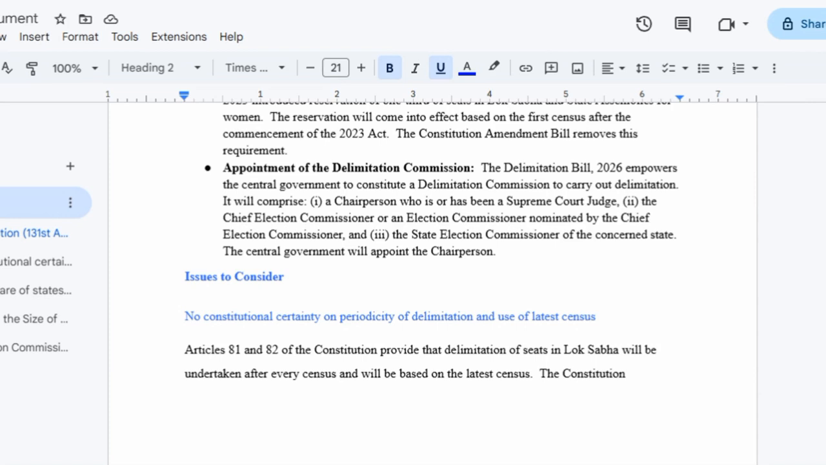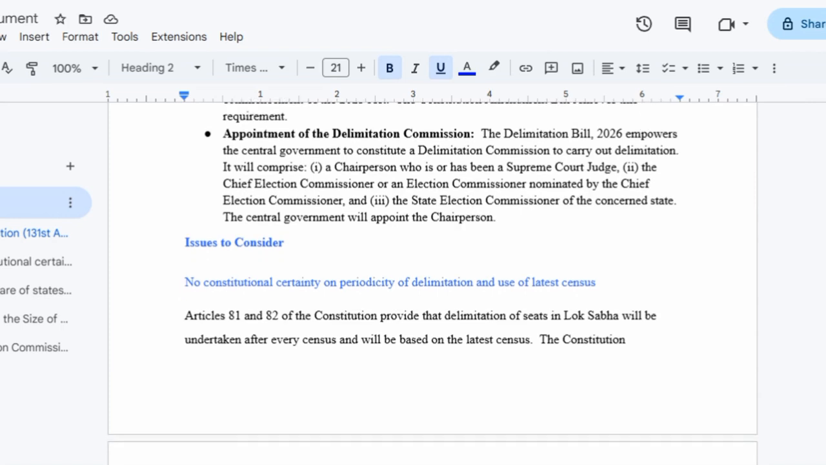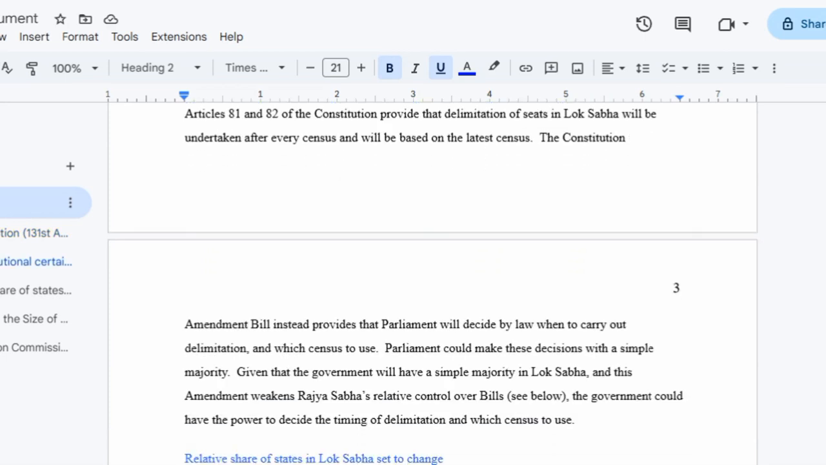First is the uncertainty on the periodicity of delimitation. The Constitution mentions that Articles 81 and 82 provide that delimitation of seats in Lok Sabha will be undertaken after every census and will be based on the latest census data. But this Constitution Amendment Bill removes this compulsion and gives Parliament the power to make these decisions with a simple majority. Given that the government will have a simple majority in the Lok Sabha, and the amendment weakens the Rajya Sabha's relative control over bills that were presented, the government could have the power to decide the timing of delimitation and which census to be used under this.